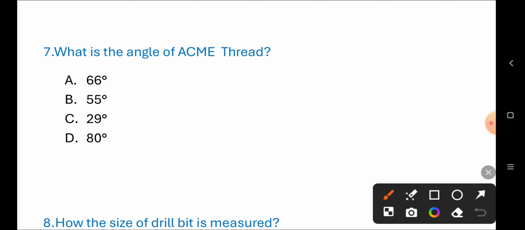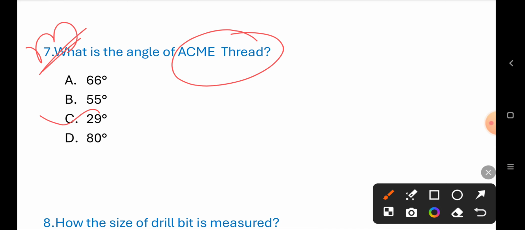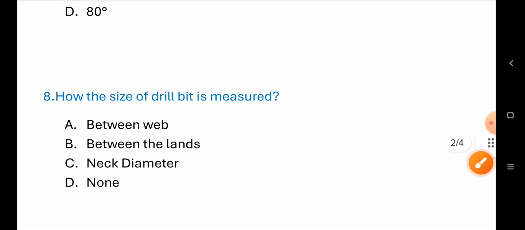What is the angle of Acme thread? This is very important question. 66 degree, 55 degree, 29 degree, 80 degree. Correct answer is C. 29 degree. Next question.